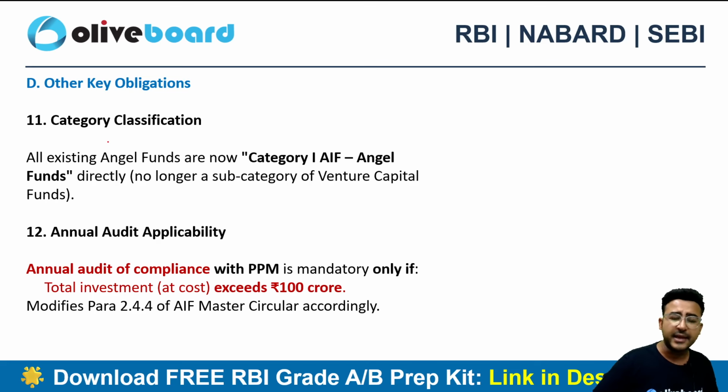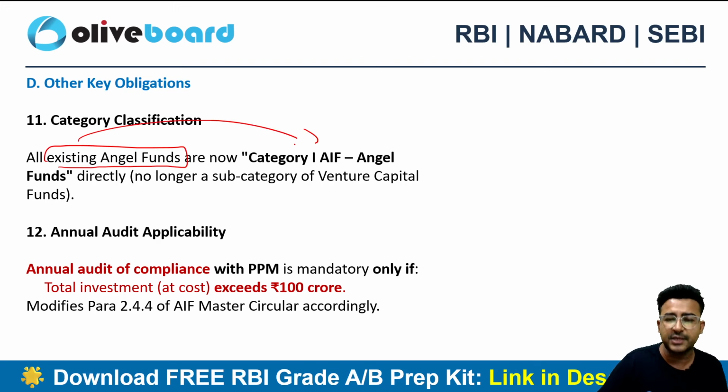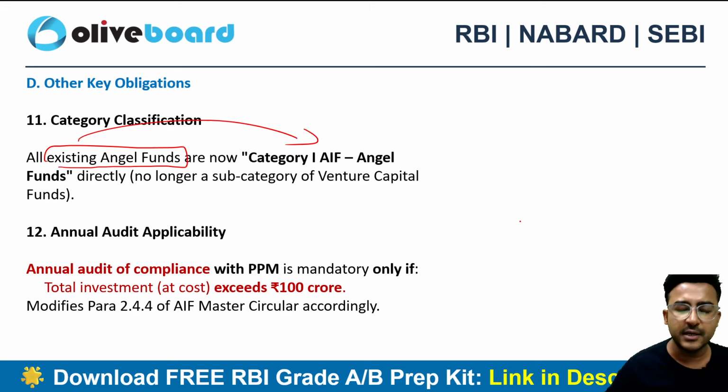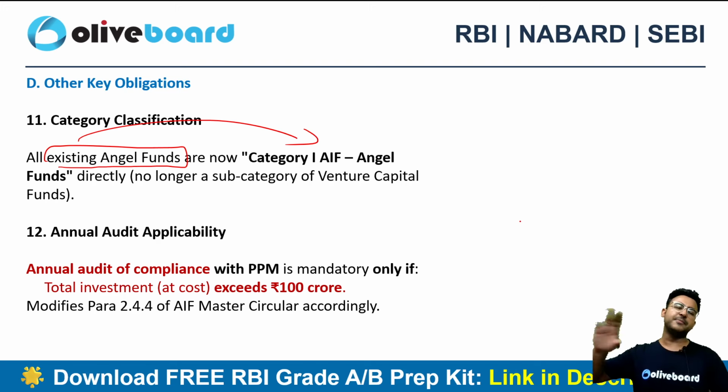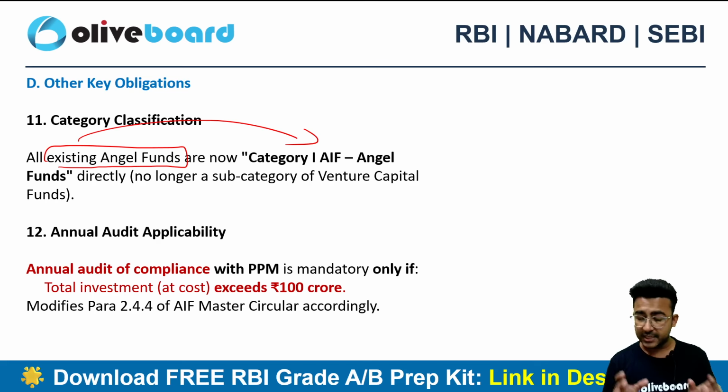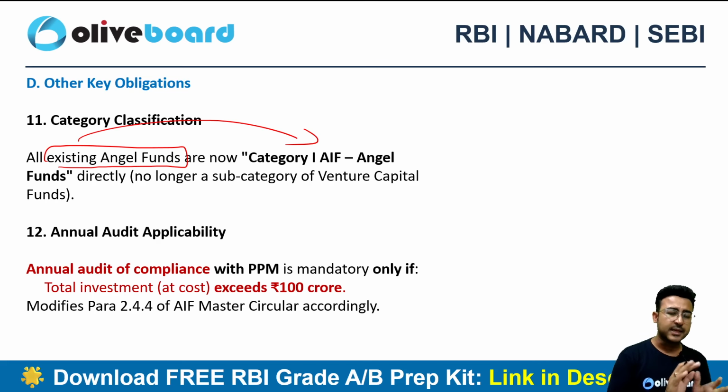Classification, category classification. The existing angel funds का clear classification will be category 1 AIF angel funds. Now they are no longer a subcategory of the venture capital fund. कभी बार क्या होता था, उनको सब कैटेगरी बना दिया जाता था एंजल वेंचर कैपिटल फंड का. Now there is a clear-cut statement here in this particular circular that you need to be a category 1 angel fund classification only. You need to be in the classification of category 1 AIF angel funds only.